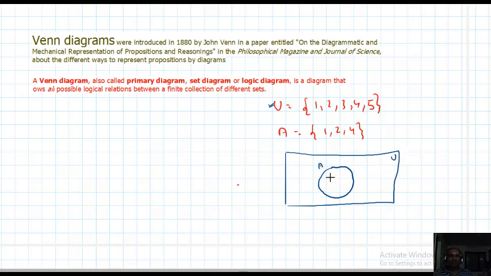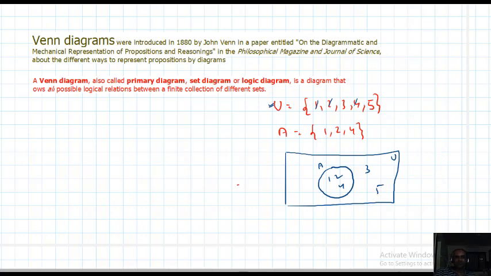First of all, fill in the elements of A: 1, 2, 4. 1 also belongs to U, 2 also belongs to U, 4 also belongs to U. So 1, 2, 4 are completed. What are the remaining elements? 3 and 5. You write 3, 5 outside. So this is the Venn diagram for this situation.